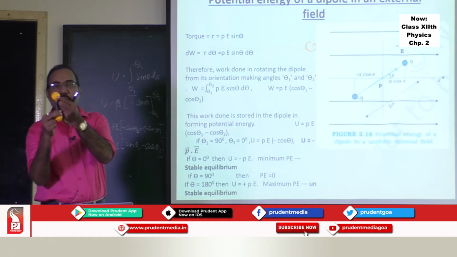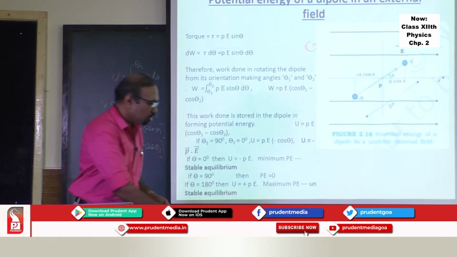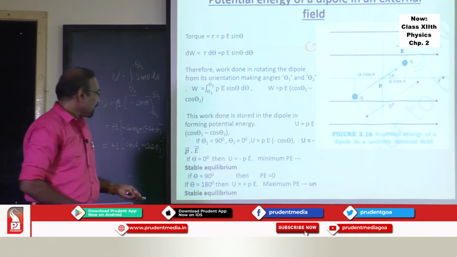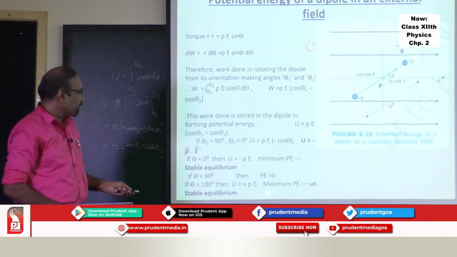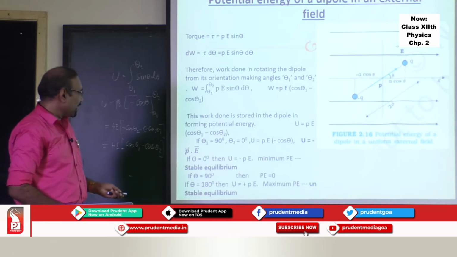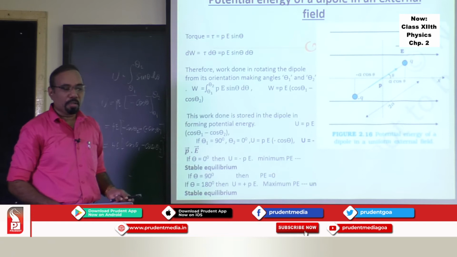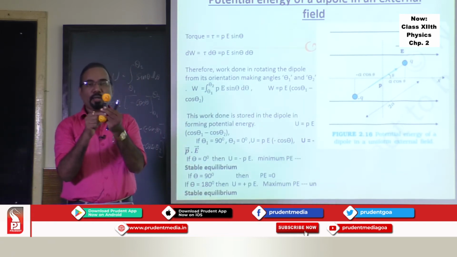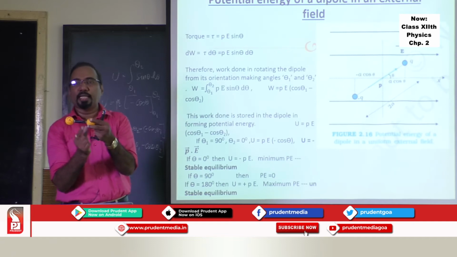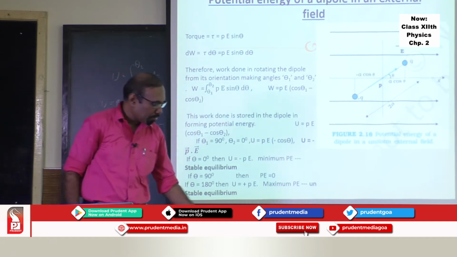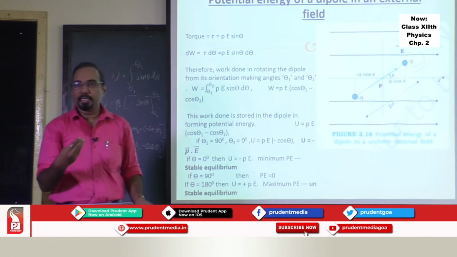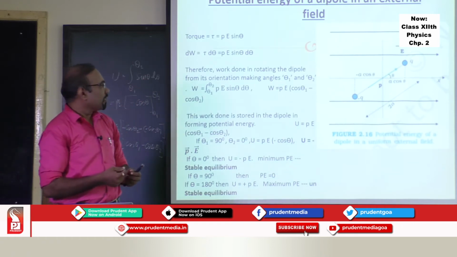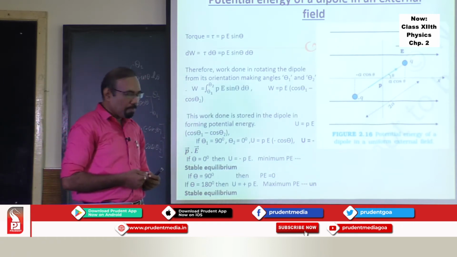If it is moving against the direction of the field, say theta is equal to 180 degree, then the potential energy is maximum, which is Pe, and in this case it is unstable equilibrium. Why is it unstable equilibrium? Because at that point it acquires a maximum potential energy, and that maximum potential energy makes it unstable. That is an unstable equilibrium.